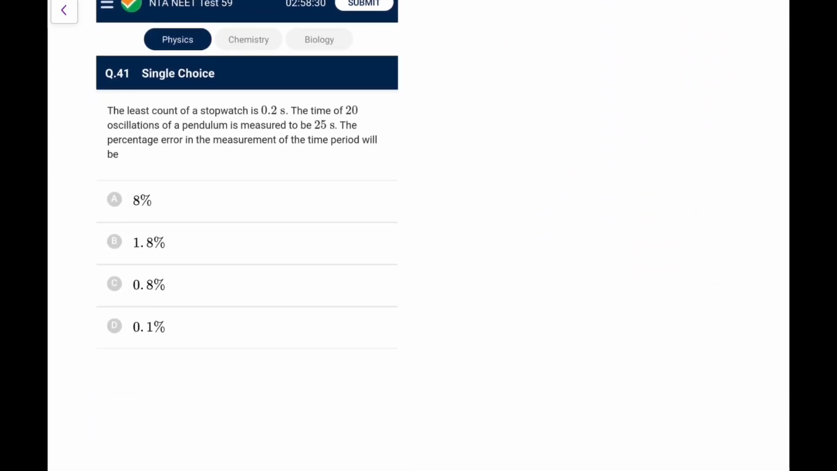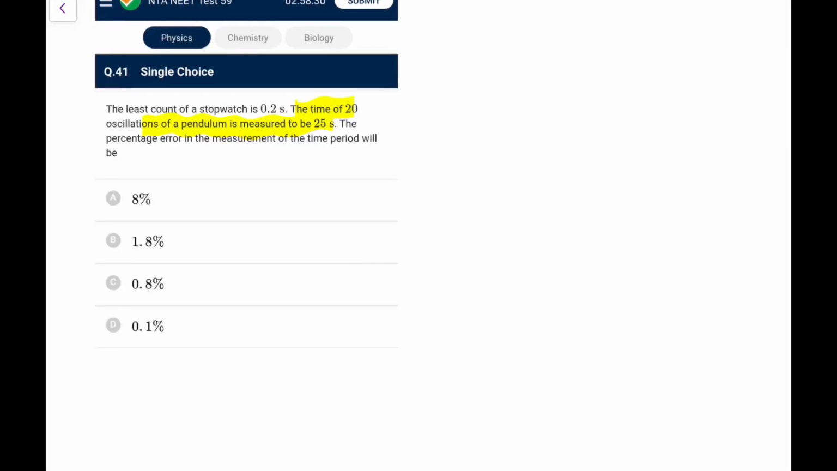The least count of a stopwatch is 0.2 second. The time of 20 oscillations is measured to be 25 seconds. The percentage error in the measurement of time period will be? You have done such a question in NCERT. This 0.2 second uncertainty will be in the total of 20 oscillations, that is in 25 seconds. So the error is 0.2 in 25. If I do it in percentage terms, it comes out as 0.8%. Don't do it by calculating 25 by 20, let's say 1.25, and then 0.2 upon 1.25. That is wrong, because you have not measured a single oscillation period, you have measured the period of 20 oscillations. Okay, next.